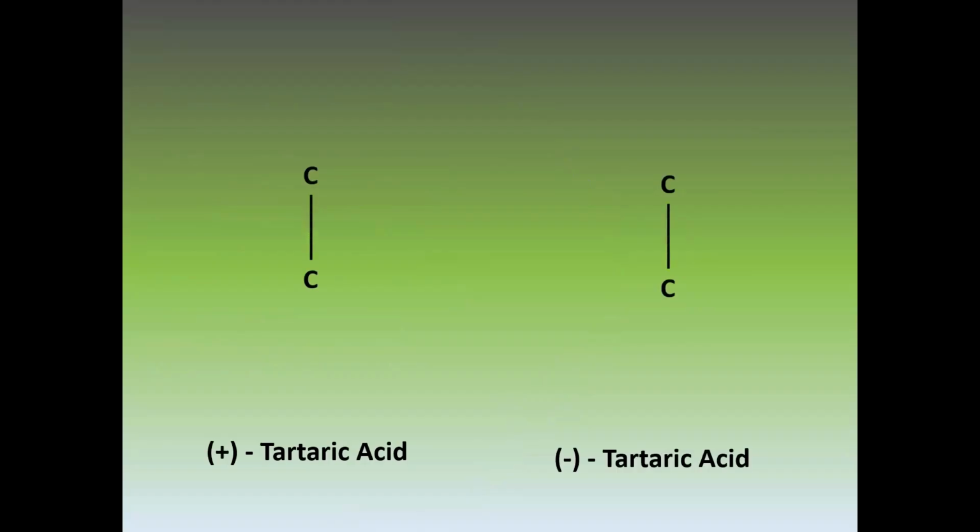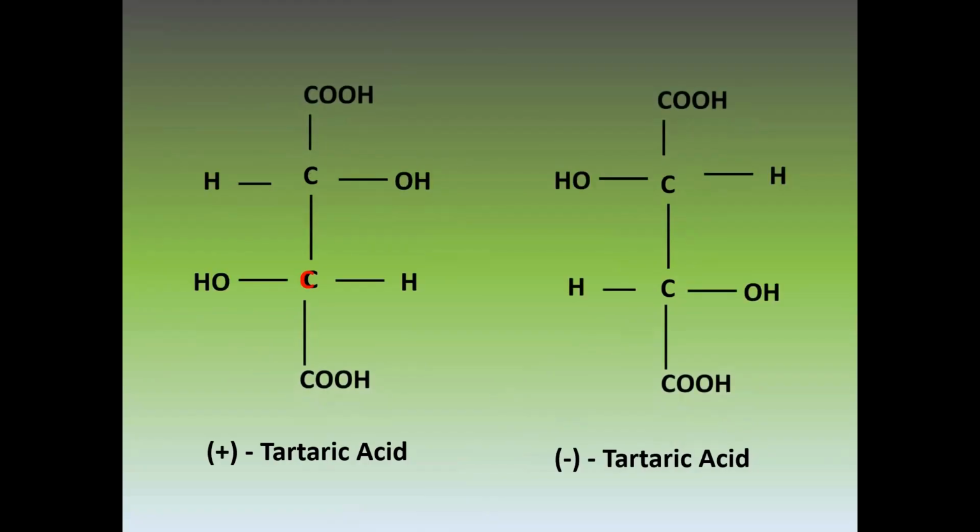Now we will see what is the difference between the two optically active compounds which rotate the light toward right or left. Why is one rotating toward right and why is the other rotating toward left? Look here, this is tartaric acid. This carbon is a chiral carbon. Why is it chiral? It has all 4 groups different: OH, H, COOH, and this is a different group. This carbon is a chiral carbon.